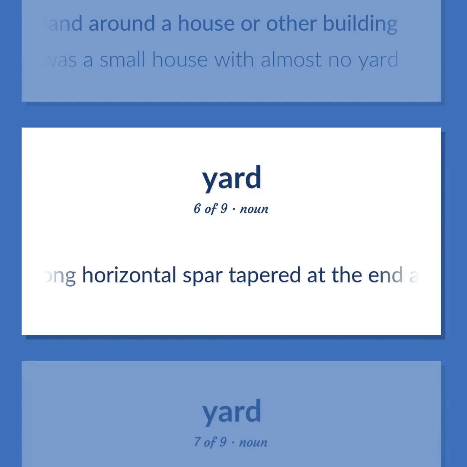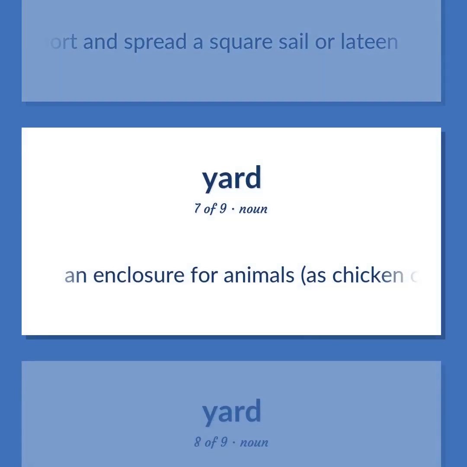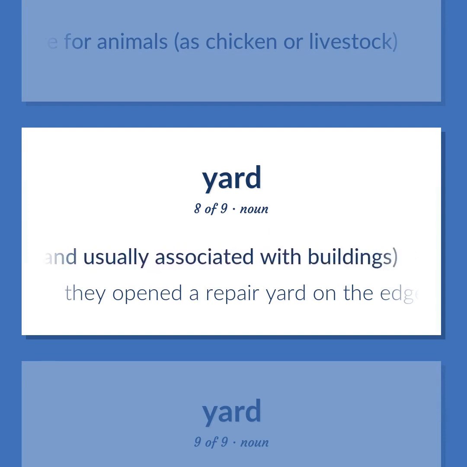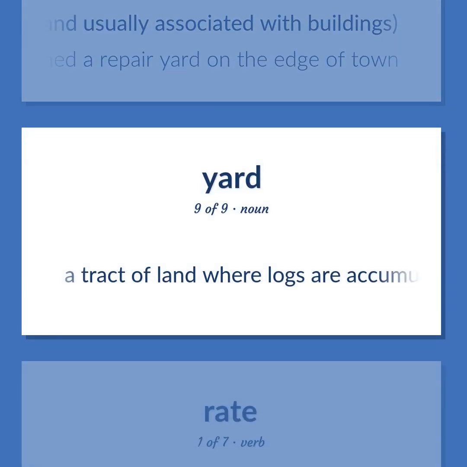A long horizontal spar tapered at the end and used to support and spread a square sail or lateen. An enclosure for animals, as chicken or livestock. A tract of land enclosed for particular activities, sometimes paved and usually associated with buildings. They opened a repair yard on the edge of town. A tract of land where logs are accumulated.